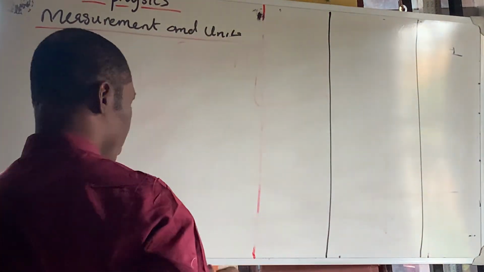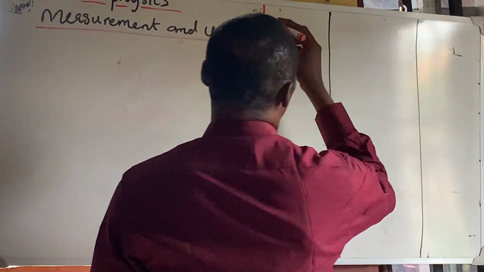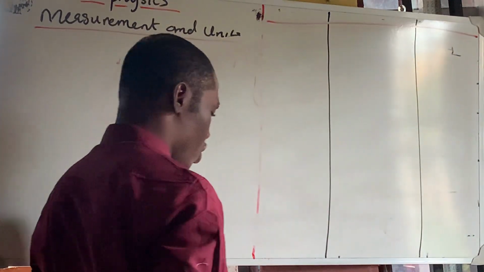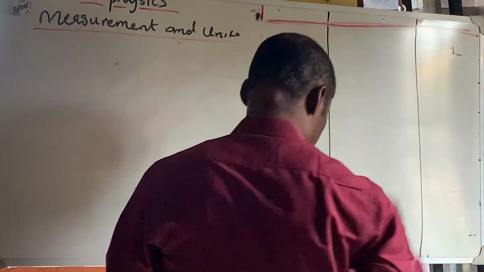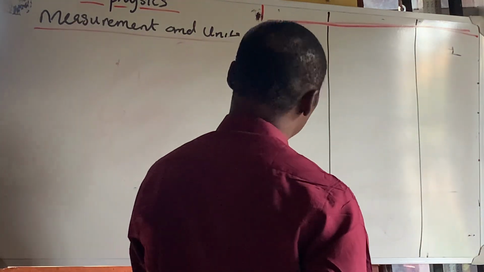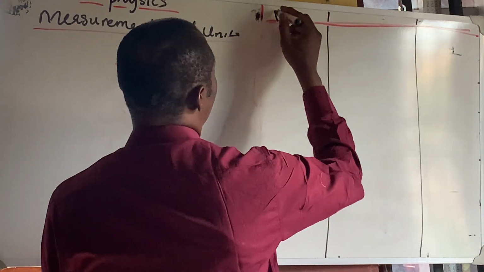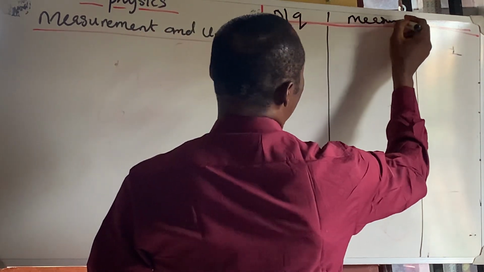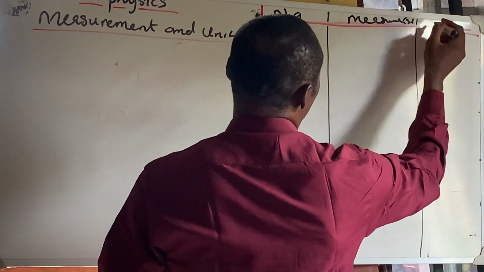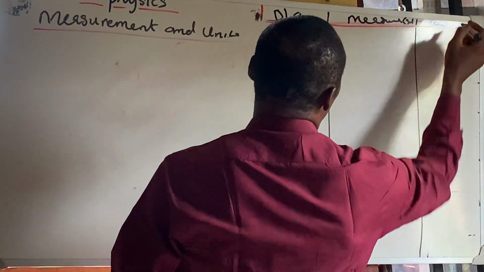So we have this board. Let's try to manage the board because we have plenty of those. Let's look for a better ink. All right. So now we can have the derived quantities. Derived quantities, then we have the measurement, the solution, then we have the units or the symbol.